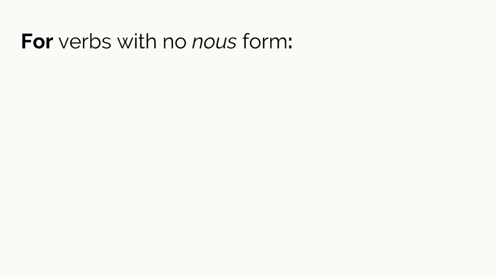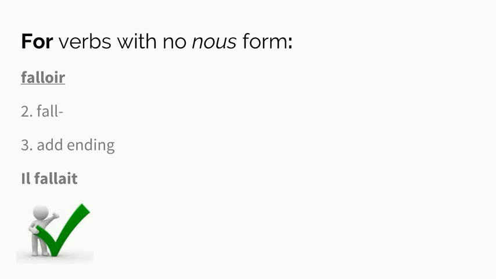There are 3 verbs that we know that don't have a new form. And for these verbs with no new form, they're kind of like être in that they just have a stem, but they have one ending. So for example, the verb falloir, we know that it has one form. It is always conjugated with il, because it is always it is necessary. Il faut in the present tense. Because there's not a new form, we just have to remember its stem is fal, and we always add the same ending because it's only ever conjugated in the il singulier. Il fallait. So saying it was necessary.